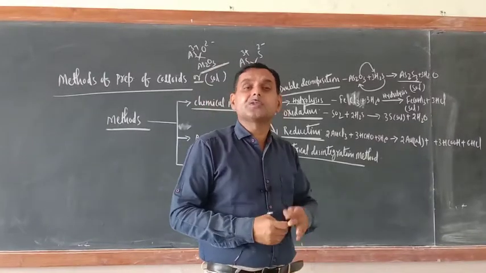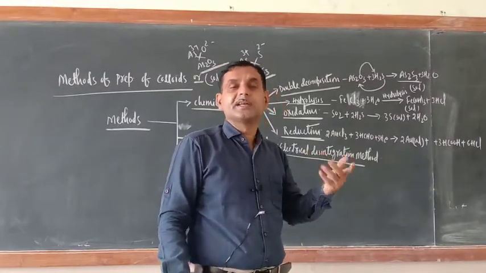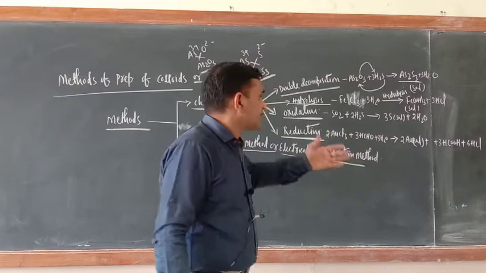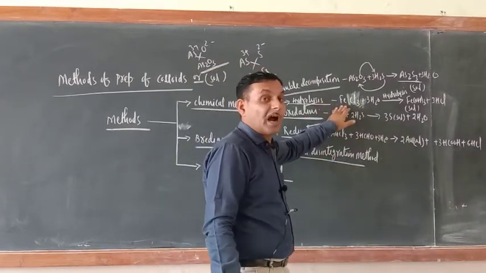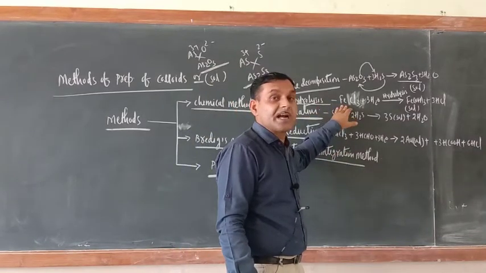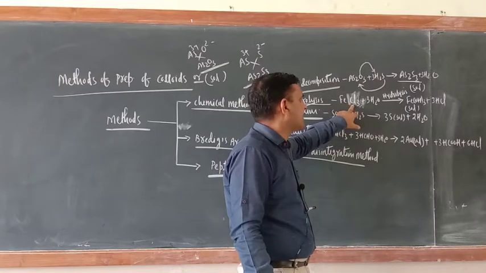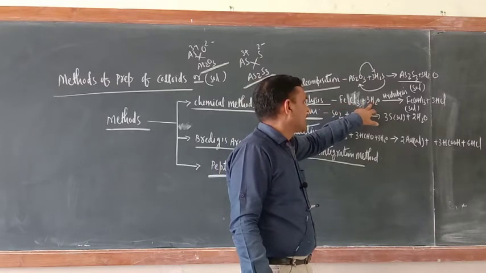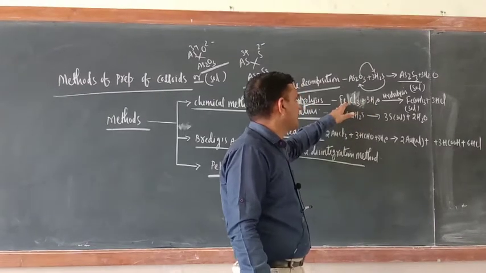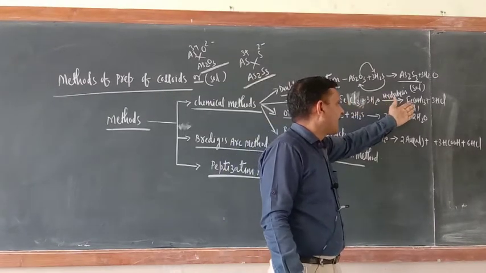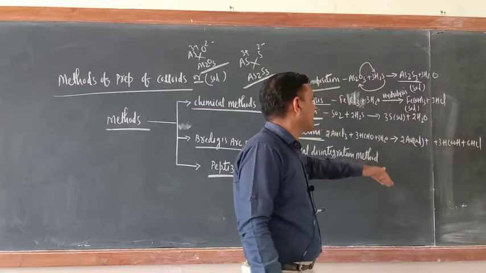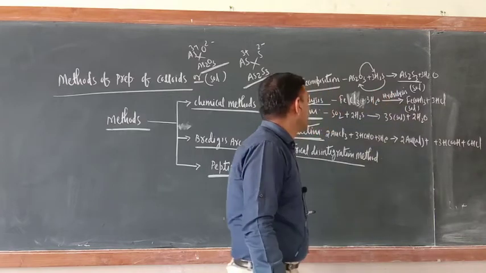That reaction is known as hydrolysis, the chemical reaction of water. So here hydration is not there, hydrolysis is there. Now FeCl3 will react with water, so OH will come with this one. Here you will get iron hydroxide plus HCl. Now iron hydroxide is the colloidal sol.